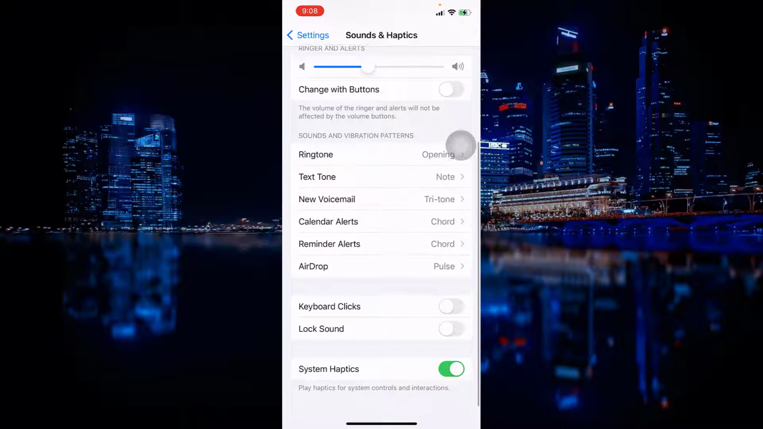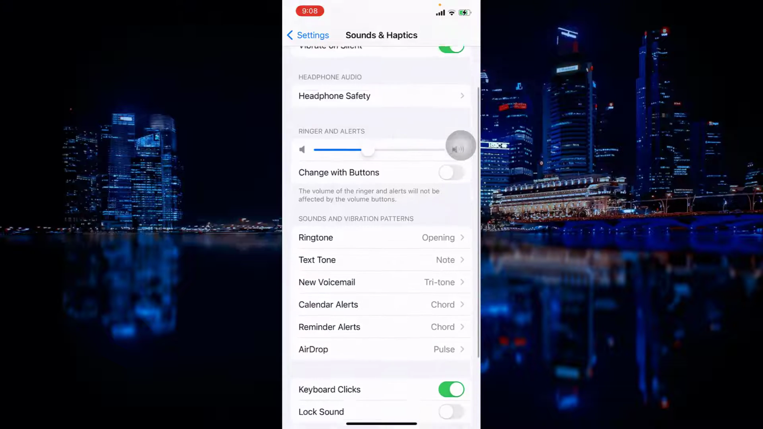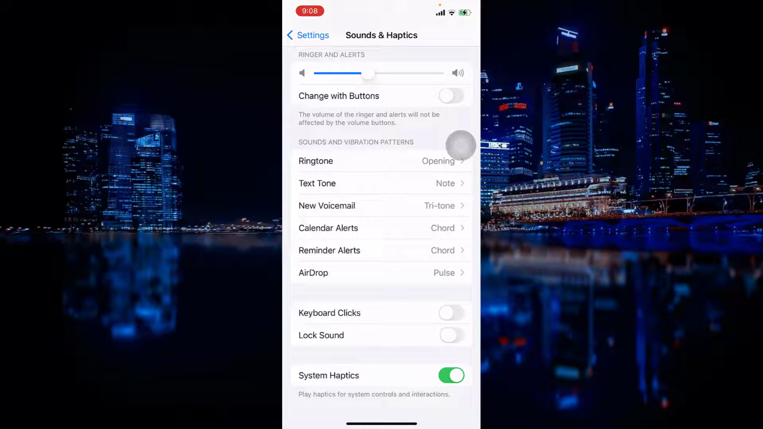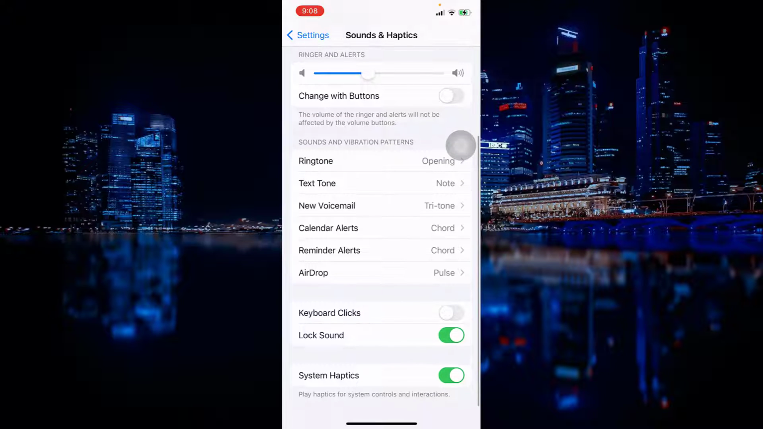So keyboard clicking, you can scroll right to turn it on, or left to turn it off. Lock sound, you can scroll right to turn it on, or left to turn it off. System haptics, you can scroll left to turn it off, or scroll right to turn it on.